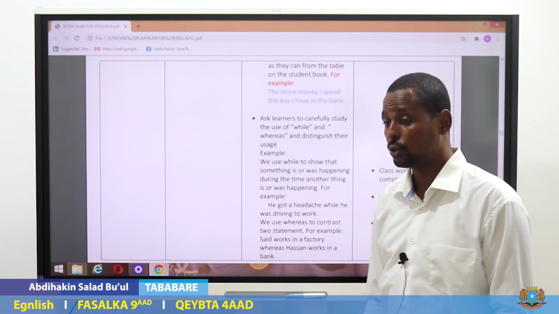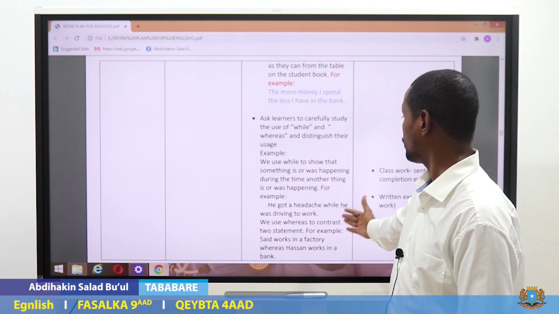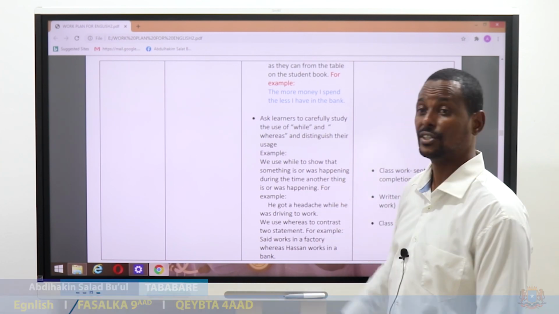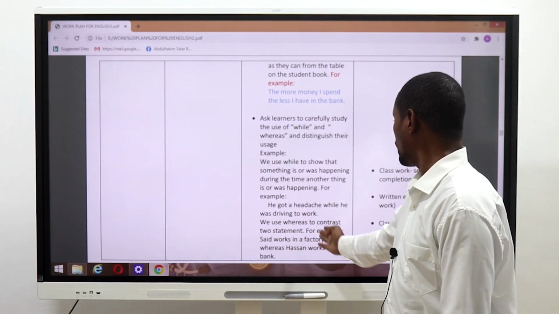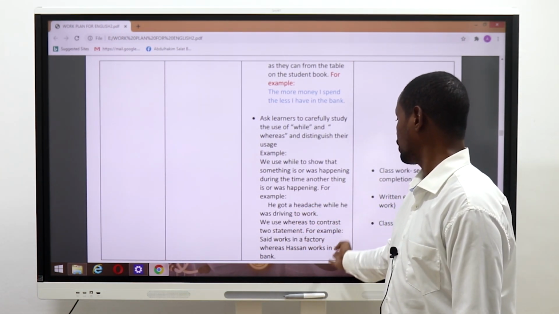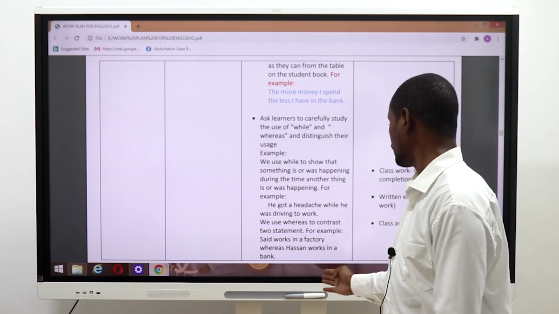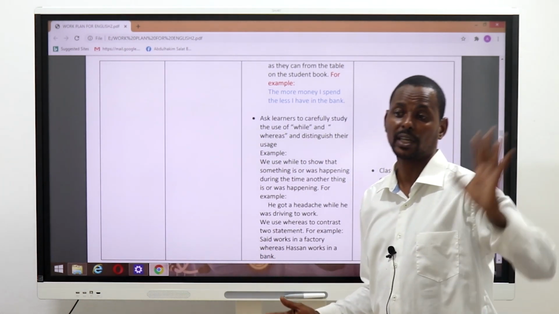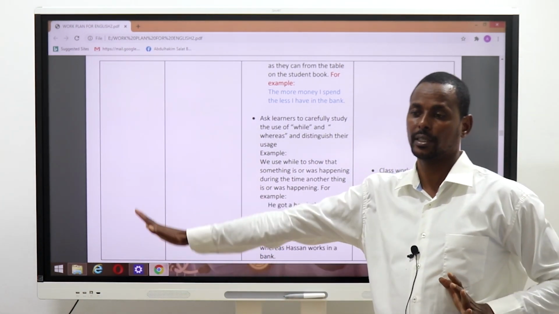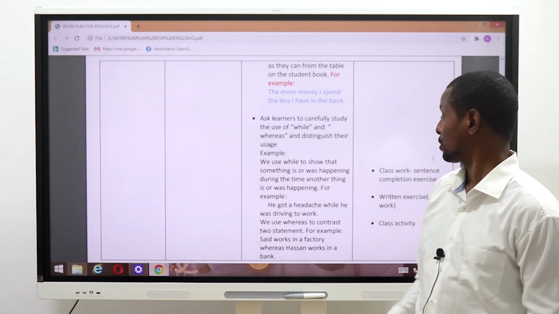Let them open the book, read the examples, and as the teacher, give them as many examples as you can. We use whereas to contrast two statements. For example, Saeed works in a factory, whereas Hassan works in a bank. Contrast. One is working in a bank, another one is working in a factory. We use whereas to show contrast.